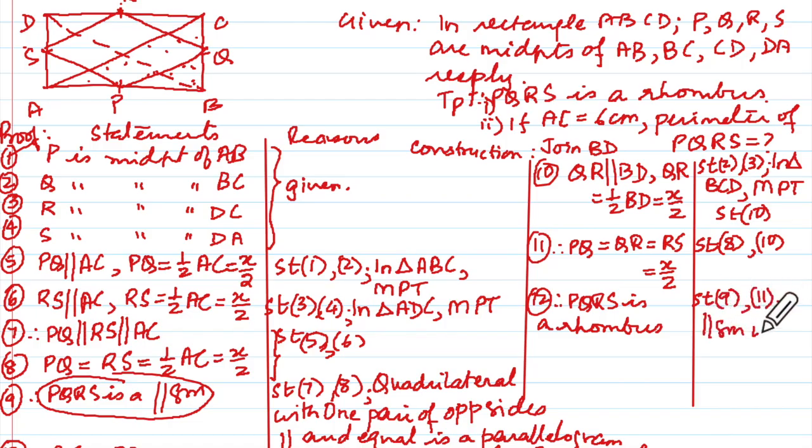Parallelogram with adjacent sides equal is a rhombus. Put it in a box and say proof.